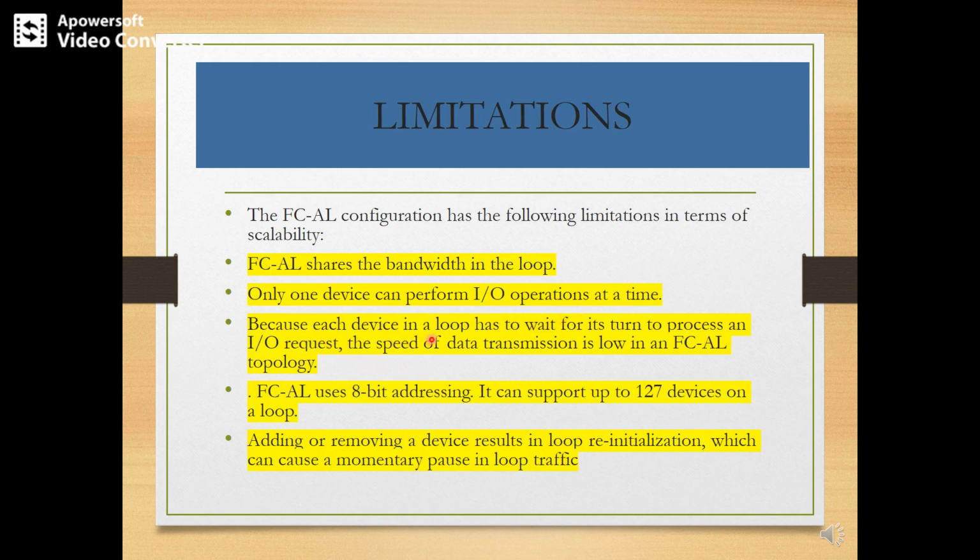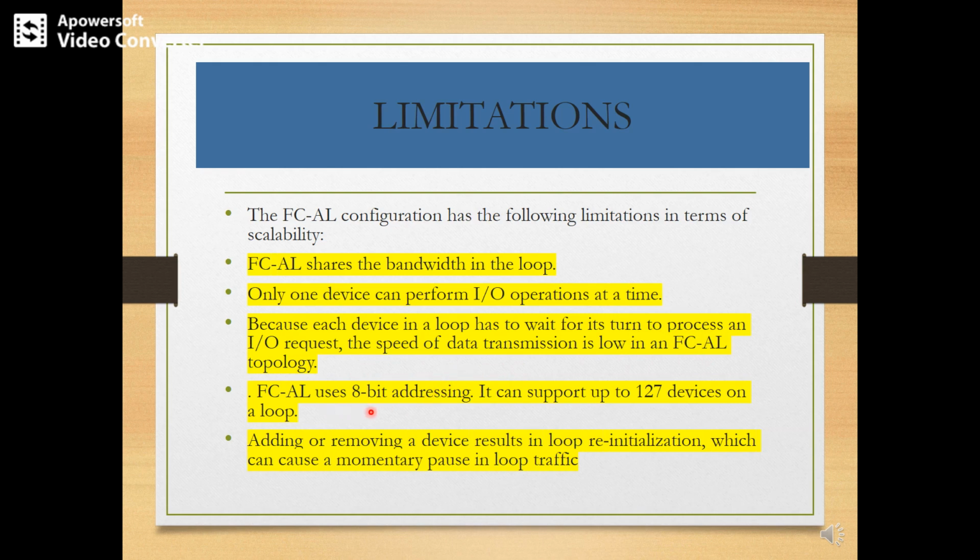Because each device in a loop has to wait for its turn to process an I/O request, the speed of data transmission is low in an FCAL. Whenever any two devices are already performing operations, until they complete their operations, the other I/O devices need to wait. That means each device in a loop has to wait for its turn to process an I/O request. The speed of data transmission is low in the case of FCAL topology.